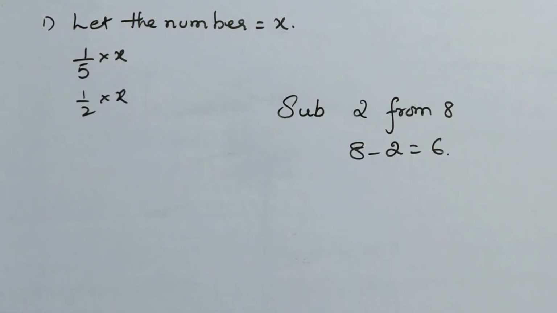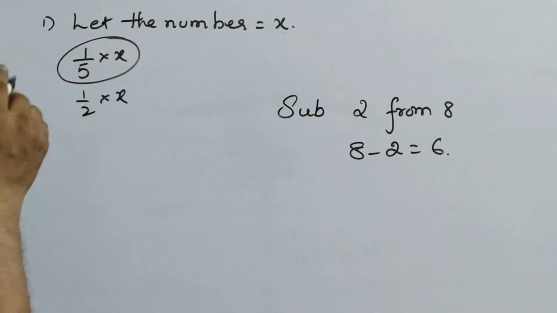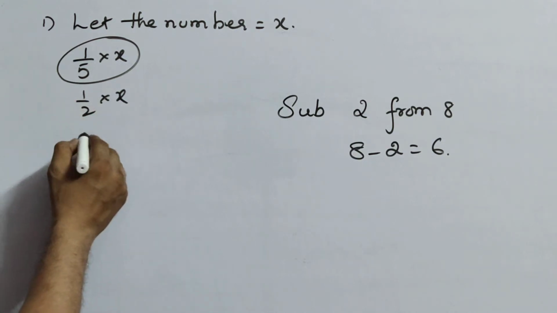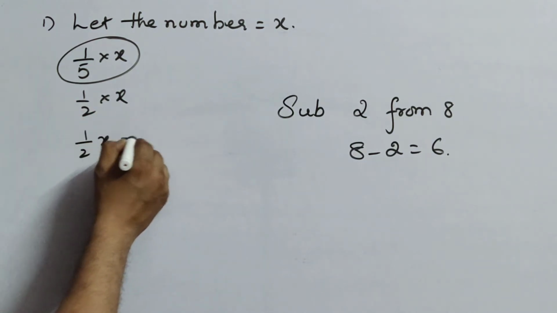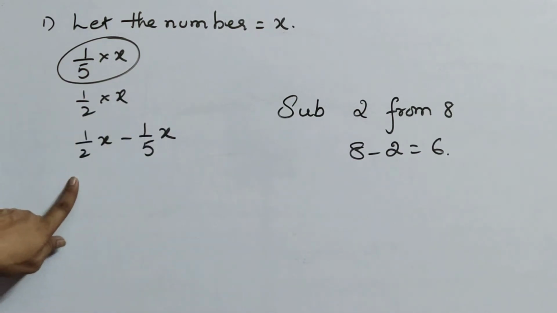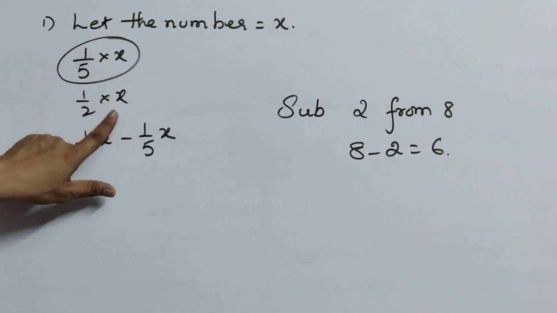But what happened? 1 by 5 of a number is subtracted from 1 by 2x. That means 1 by 2x minus 1 by 5x. That is the question he has given: subtracted from 1 by 2x. So 1 by 2 of that number, and that number means x.